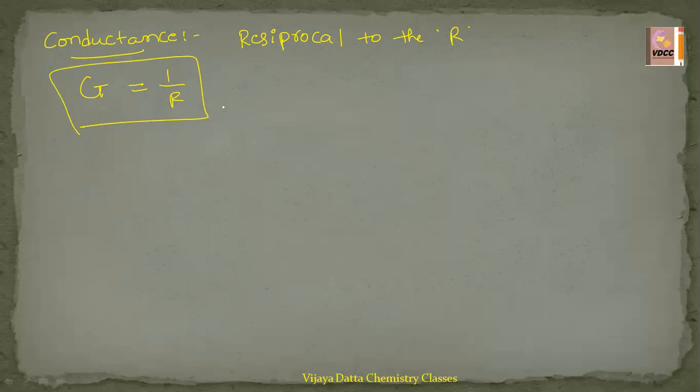Resistance does not allow the current to pass, but conductance is that which allows the current to pass through the electrolytic solution. That is called conductance, G equal to 1 by R.